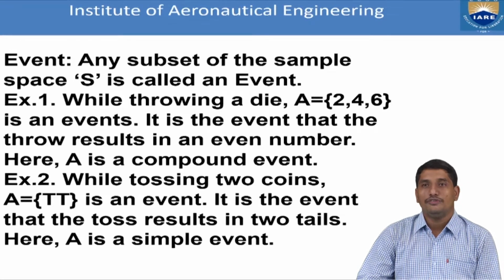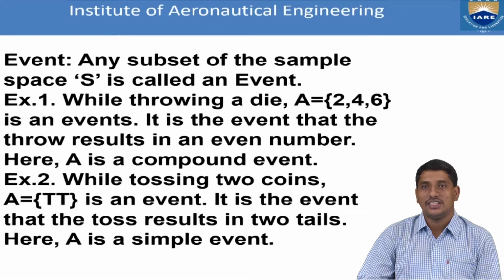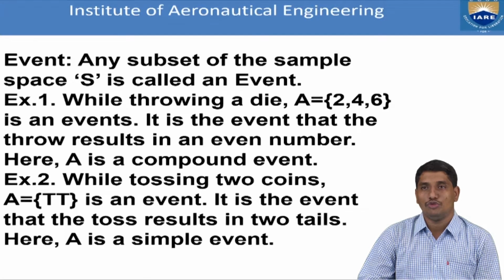For example, if you take rolling a die, the sample space is 1, 2, 3, 4, 5, 6.